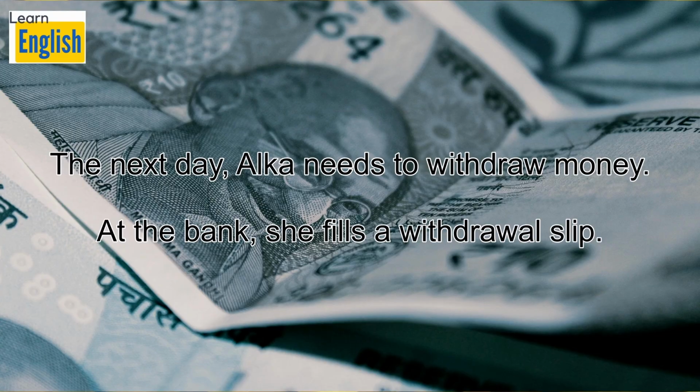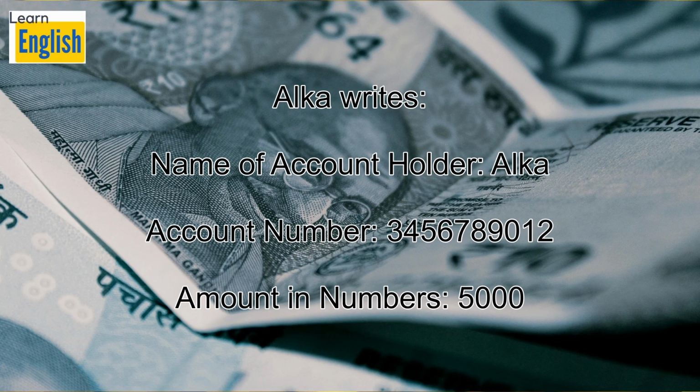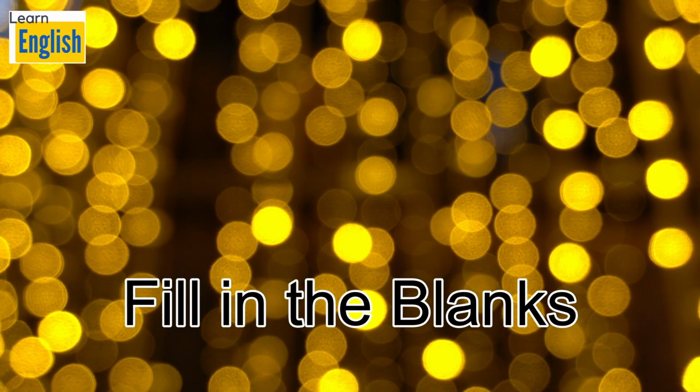Bank visit. The next day, Alka needs to withdraw money. At the bank, she fills a withdrawal slip. The slip asks for name of account holder, account number, amount in numbers, amount in words, signature. Alka writes, name of account holder Alka, account number 3456789012, amount in numbers 5000, amount in words 5000 only, signature Alka. She gets the money.